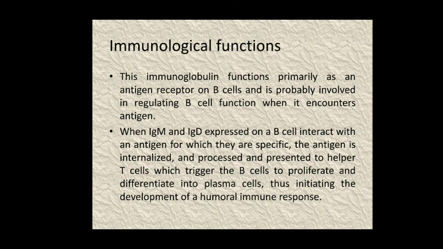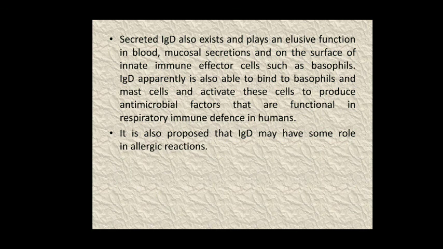It means firstly there is the development of the cell mediated immune response, which in turn stimulates the humoral immune response, but within that the first role is performed by these IgD and IgM type of antibodies.